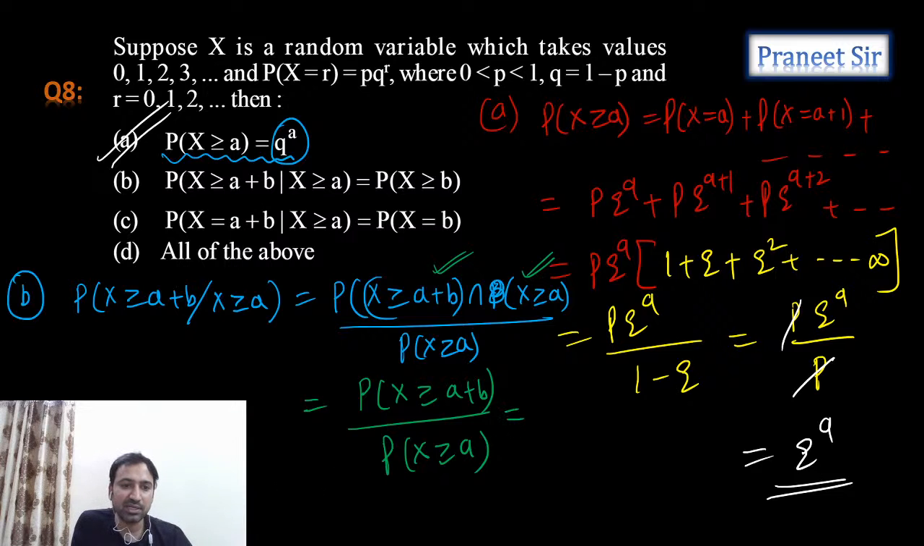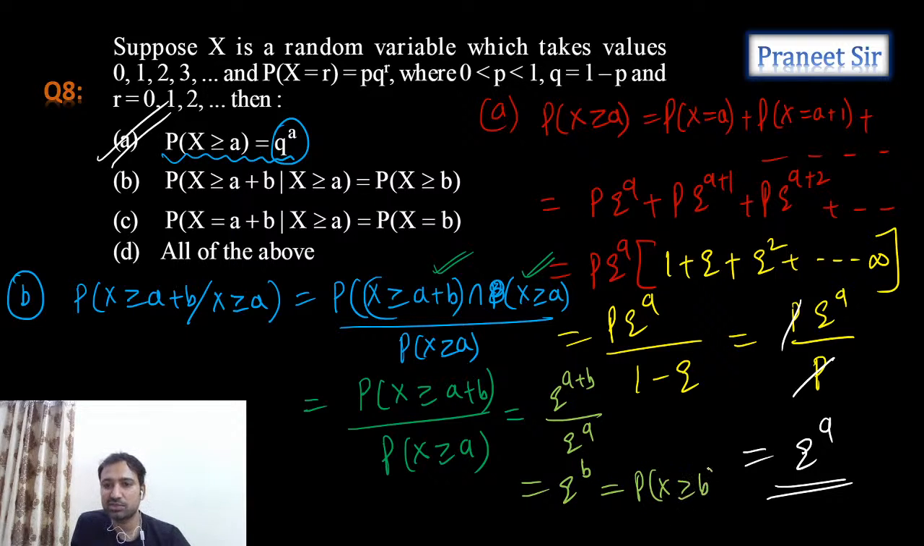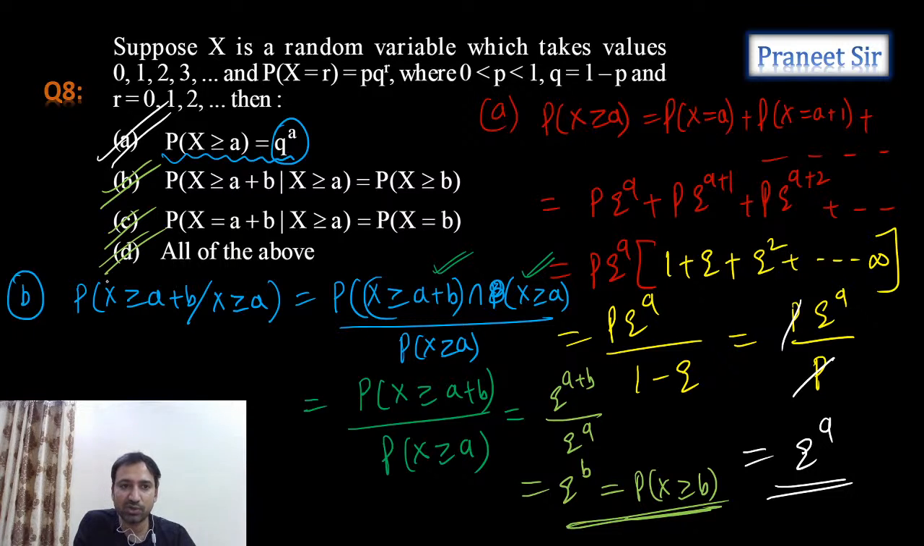So when we substitute in the first result, we get q power (a plus b) by q power a. So this is nothing but q power b only, but q power b, can I write it as the probability of x greater than or equals to b, correct? So whatever second option he is saying is correct. Same way, obviously third option and fourth option also correct. So finally the answer is going to be fourth option because all options are satisfying it. So we can say that fourth option is correct answer.